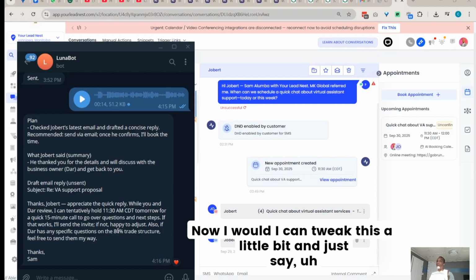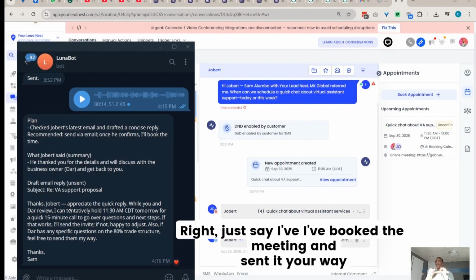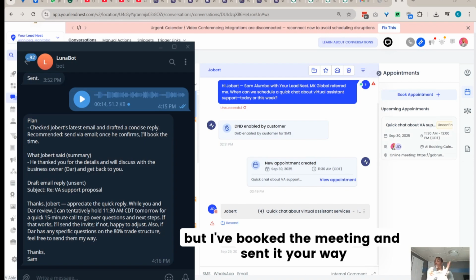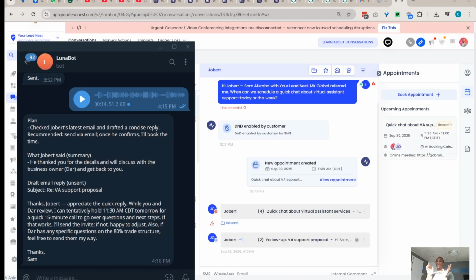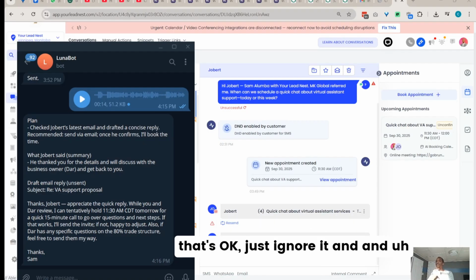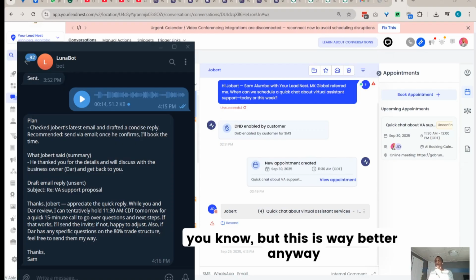Absolutely amazing. Now, I can tweak this a little bit and just say, tweak this section. Just say I've booked the meeting and sent it your way, because I have. Essentially, it's unconfirmed, but I've booked the meeting and sent it your way. If everything works well, accept it and we'll chat tomorrow. And if nothing works for some reason, that's okay. Just ignore it and just, very nice meeting you guys. No problem. But this is way better.